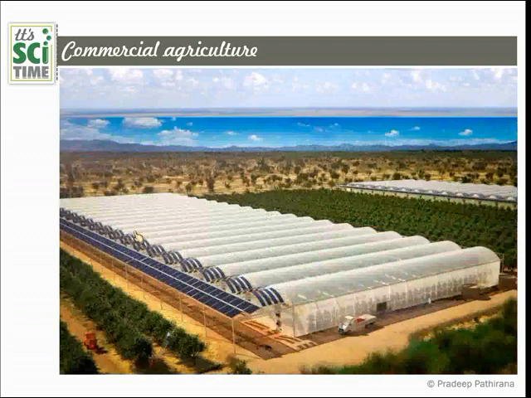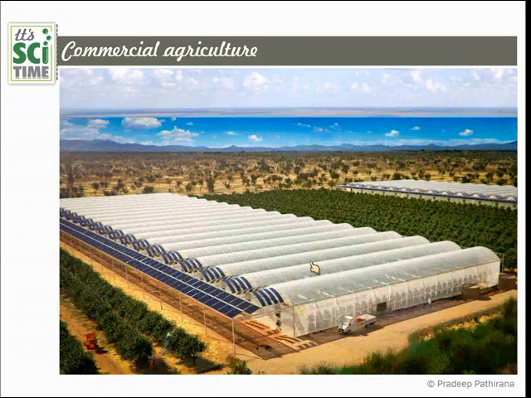Look at this one, growing the crops in a completely artificial environment, and it is placed on the earth, but it looks like growing plants in an alien condition. So these are the ways that we come to this agriculture or commercial agriculture. There are a number of bad effects of them.